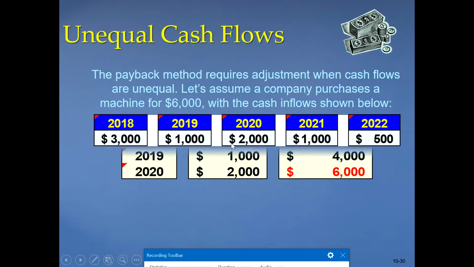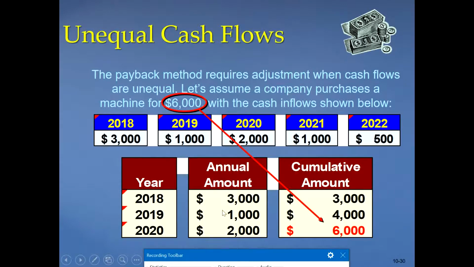How can we calculate the payback period? It's very simple. You can just add these amounts, right? Annual amount from 3,000, and add a cumulative amount. First year is 3,000, next year 3 plus this 1000 is 4000, next year is this 2000. This is given from here, 6000. So when we reach 6000, we know that this is our cost, so we stop here. So from here we can see we recover our investment. So the payback period here is 3 years. Very simple.